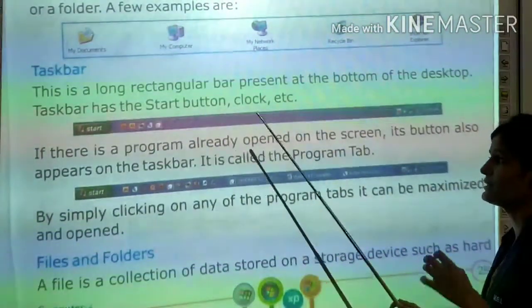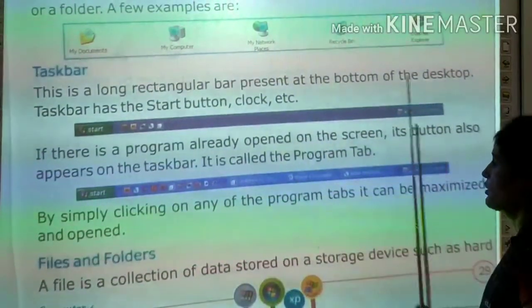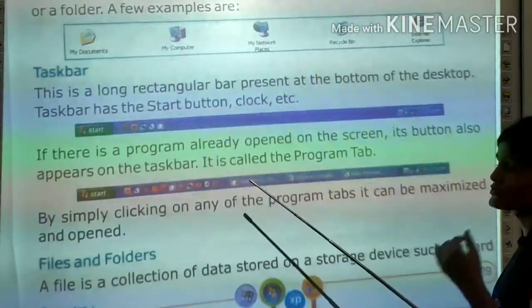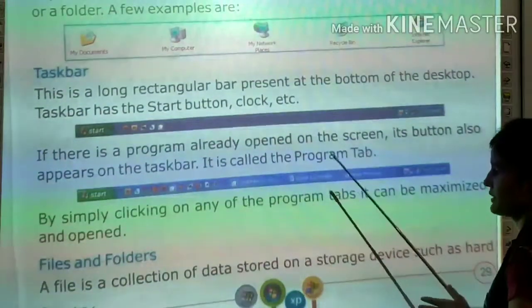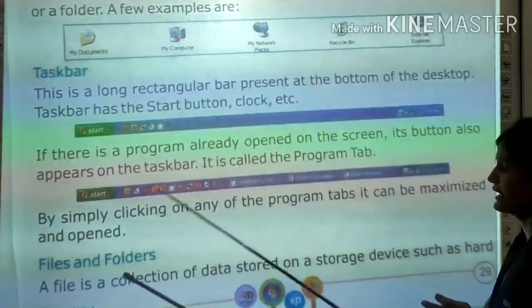यहाँ पे कोई नहीं था, but अगर आपके कंप्यूटर में या स्क्रीन में already कोई program open है, its button also appear on the taskbar. It is called the program tab, which you can see on the taskbar. By simply clicking on any of the program tab, it can be maximized and opened.